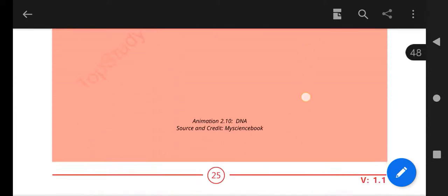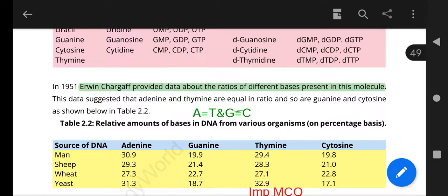And in the next part, mostly these MCQs are required or asked in the papers. Name of the scientists and their functions. Actually, there are 3 main scientists that have different functions.